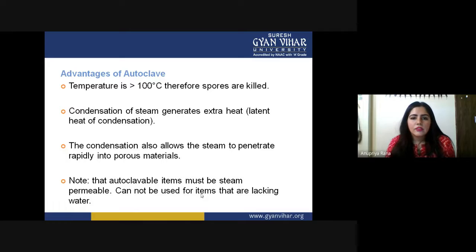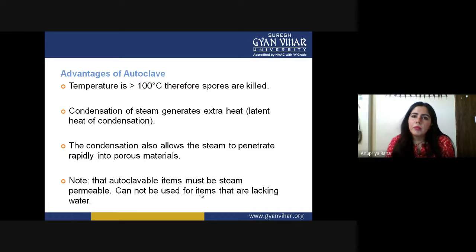So as the condensation of steam works there, it produces extra heat that will kill even some of the microorganisms which have a high tolerance to temperature. They can also be killed inside the autoclave. Maybe they need time, so that's why we keep them in that condition for half an hour, or 30 minutes, or sometimes 20 minutes.